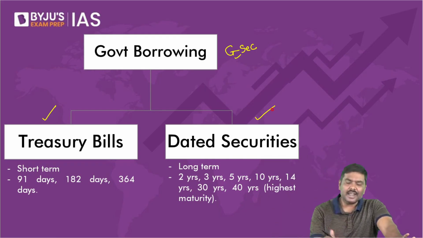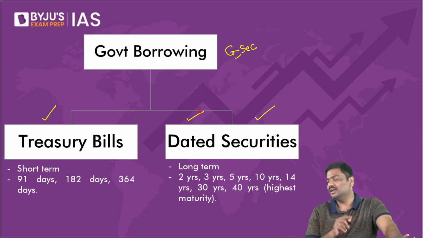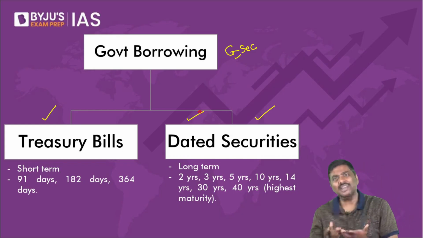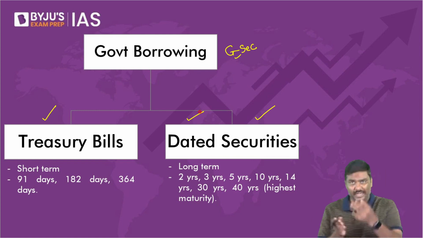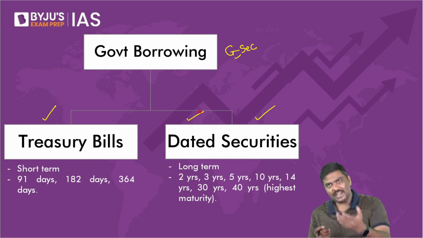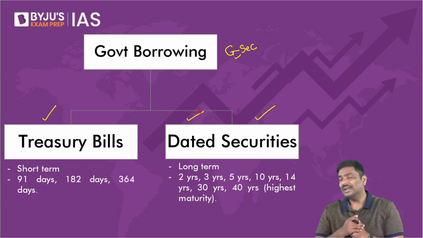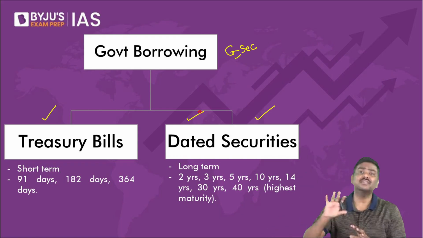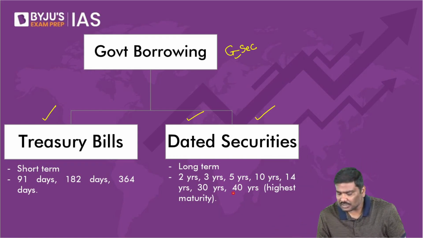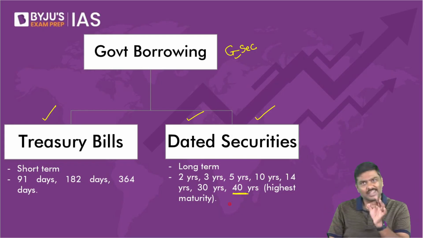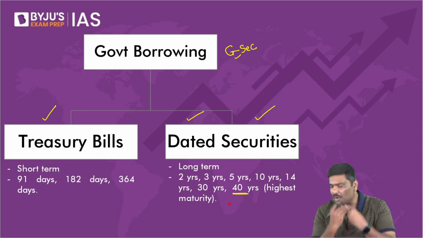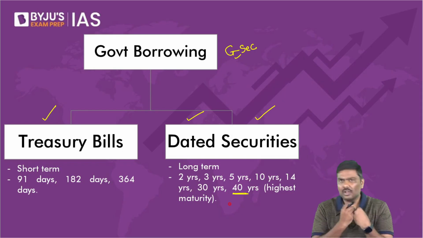Please have a look at the slide. The dated securities will have a maturity period of more than 1 year. More than 1 year could be 2 years, 3 years, 5 years, 10 years, 30 years, 40 years, etc. Right now, the dated security with the highest maturity means for how many years the government is borrowing. All of you will agree with me?